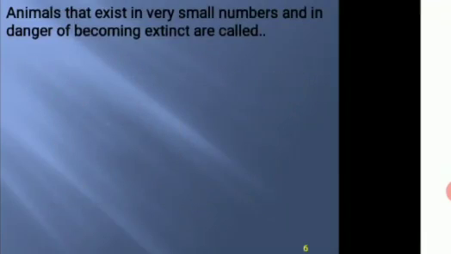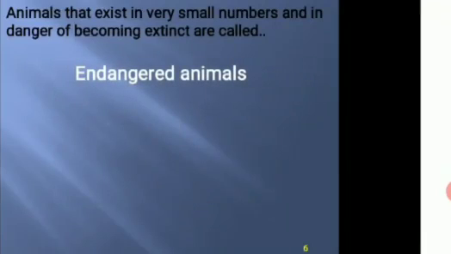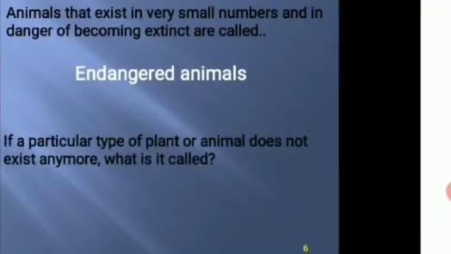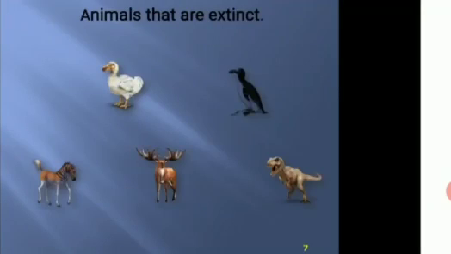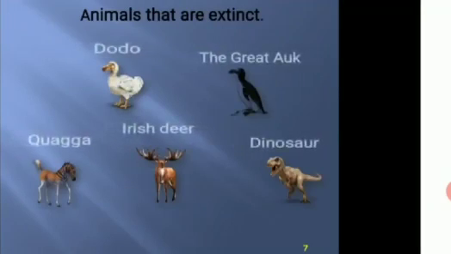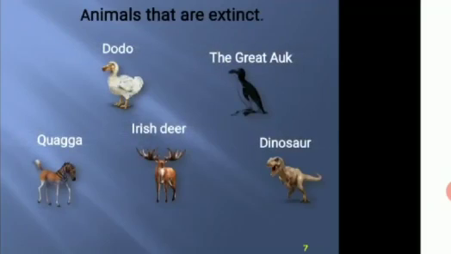Animals that exist in very small number and in danger of becoming extinct are called endangered animals. Few examples of endangered animals are tiger, elephant and leopard. If a particular type of plant or animal does not exist anymore, what is it called? Extinct. They are no more on the earth. Animals that are extinct are dodo, the great auk, quagga, Irish deer, and dinosaur.